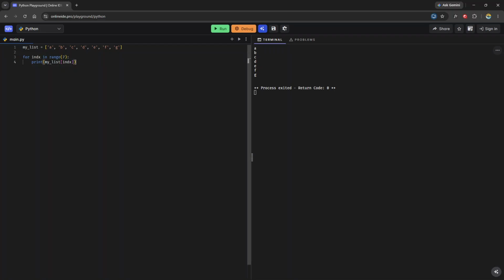When we print my list at position 0, it prints the A. My list at position 1 prints the B. My list at position 2 prints the C, then D, then E, then F, down to the very last item. So that's really the difference between a while loop and a for loop.